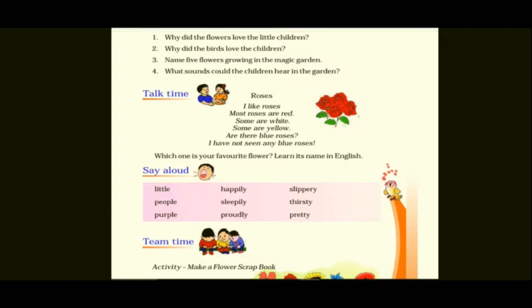Moving to the next main, that is talk time. There are a few sentences given about roses. Shall we read this? I like roses. Most roses are red. Some are white. Some are yellow. Are there blue roses? I have not seen any blue roses. Now they are describing the roses, what kind of colors are there. Some roses will be white, some will be yellow, some are red. So the poet is asking whether you have seen blue roses. No, there are no blue roses which we have seen.